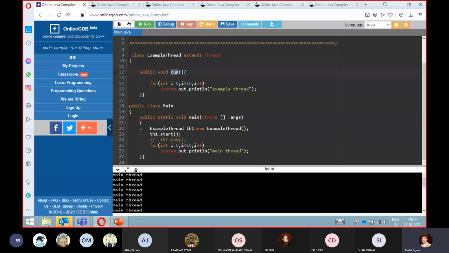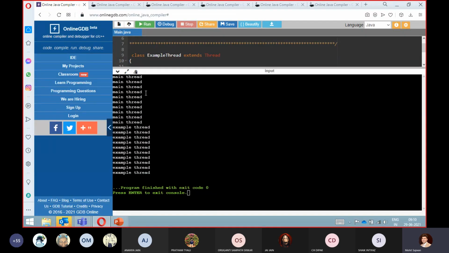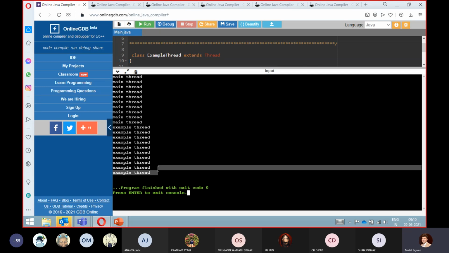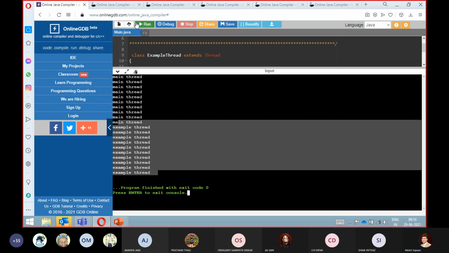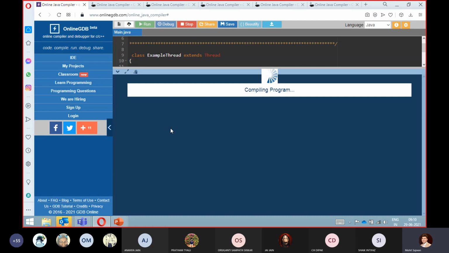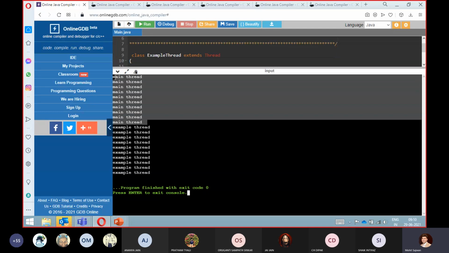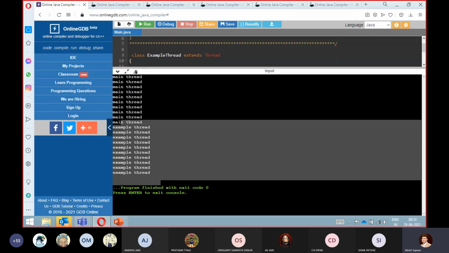Now in this code, you can see that first it is executing the main thread, and then you are getting the example thread. Let's check the entire thing, I can zoom in here. So first you get this main thread, and then you get the example thread. Now let's execute this program again. Again in this scenario we get the main thread first, then the example thread.